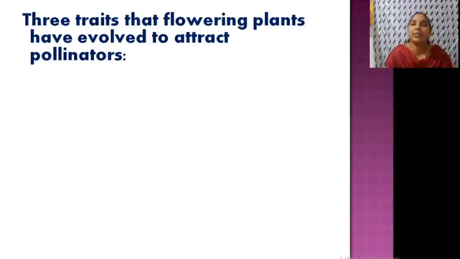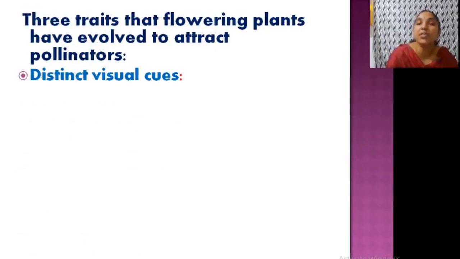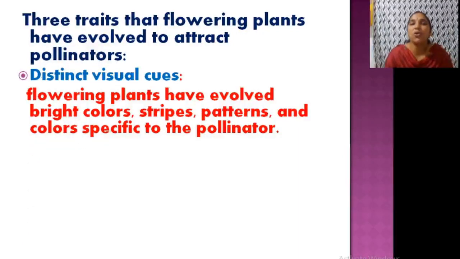Then, three traits that flowering plants evolved to attract pollinators. What are the three important traits a flowering plant required to attract pollinators? First one is distinct visual cues. Once when you look at a gathering of 10 or 15 ladies, you will look at one particular lady. How? That is an attraction. That attraction may be in dress or in hairstyle or something else. Likewise, you need distinct visual cues. So they evolved bright colors, stripes, lines, patterns, and colors specific to the pollinator, etc.